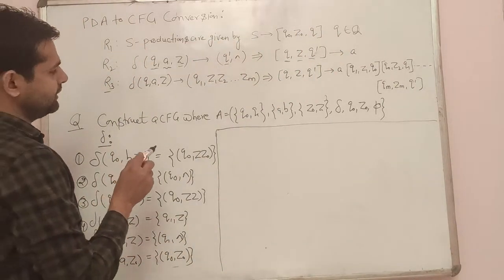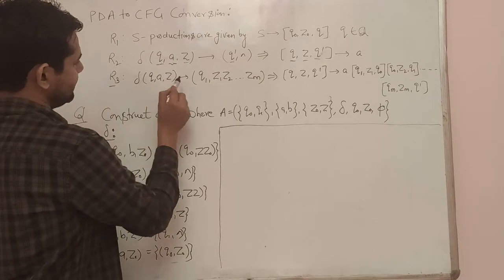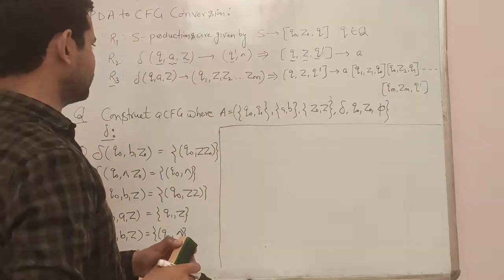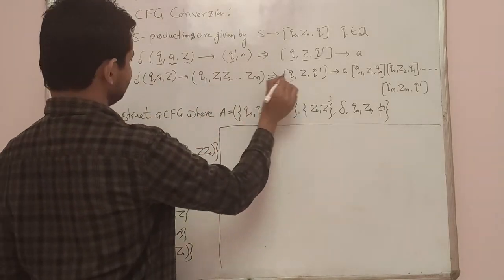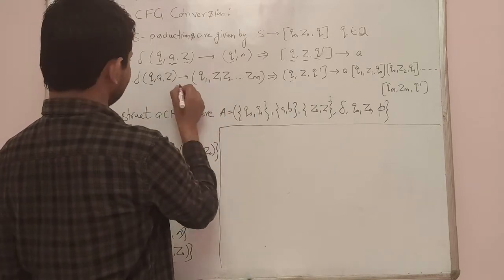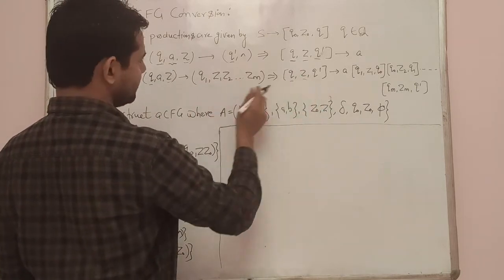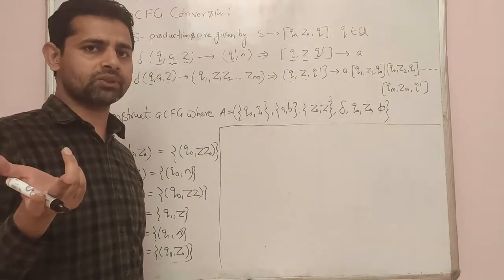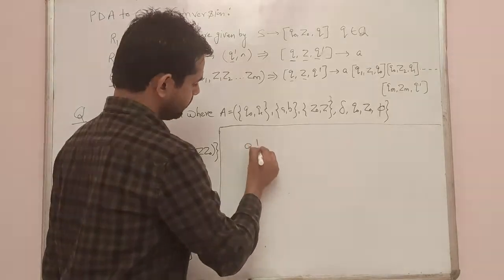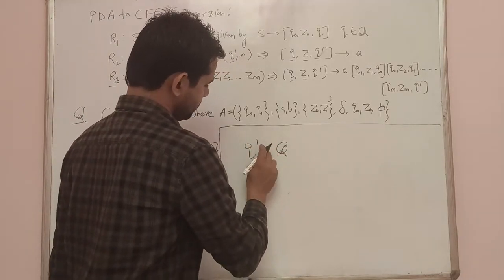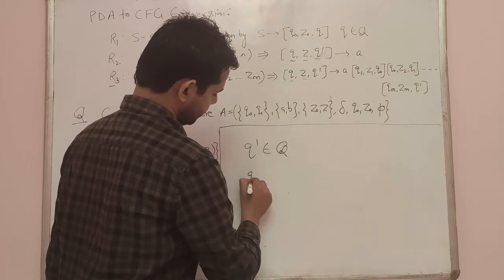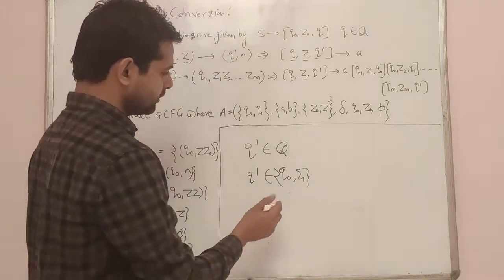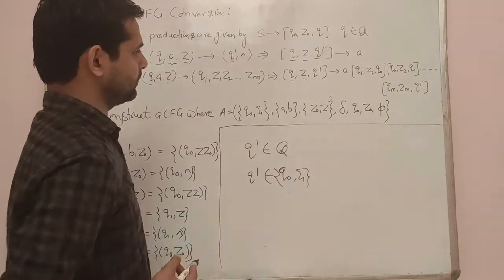The third rule is that if you have Q A Z tends to Q1 with multiple symbols in the stack, then you will write that Q as it is here. Then Z is this condition, and this is Q dash, which again belongs to capital Q. Whatever capital Q is, for example if capital Q is Q0 and Q1, then we will consider both Q0 and Q1 here.